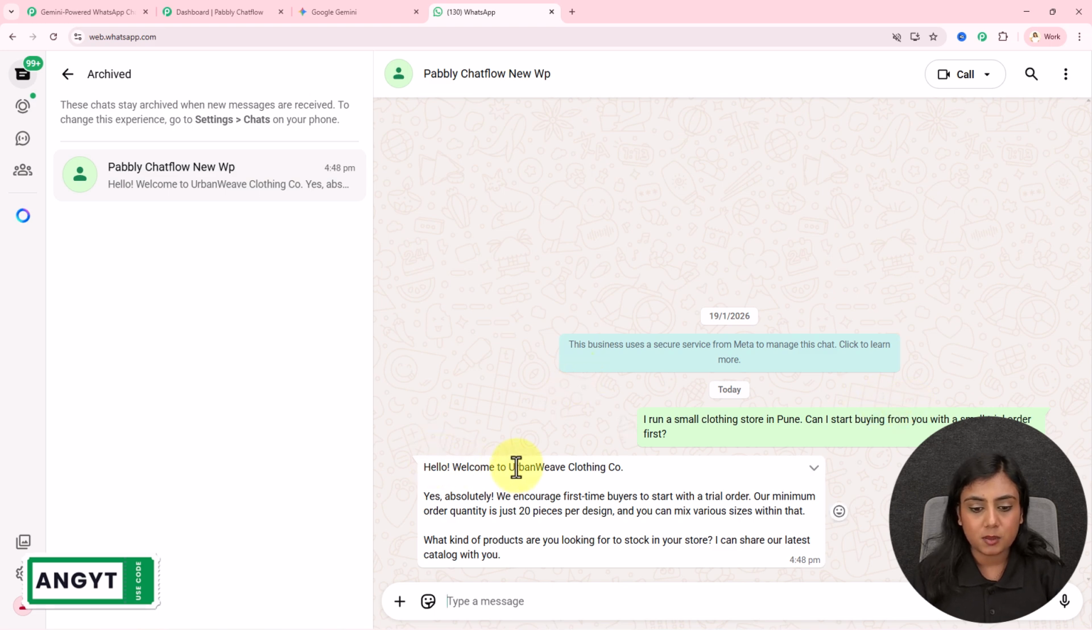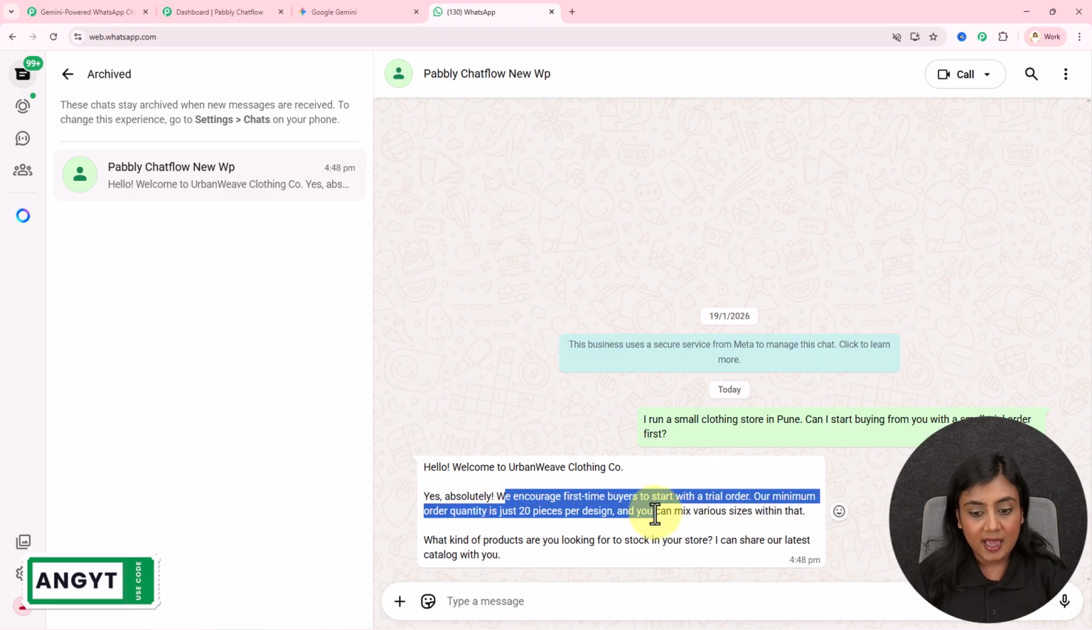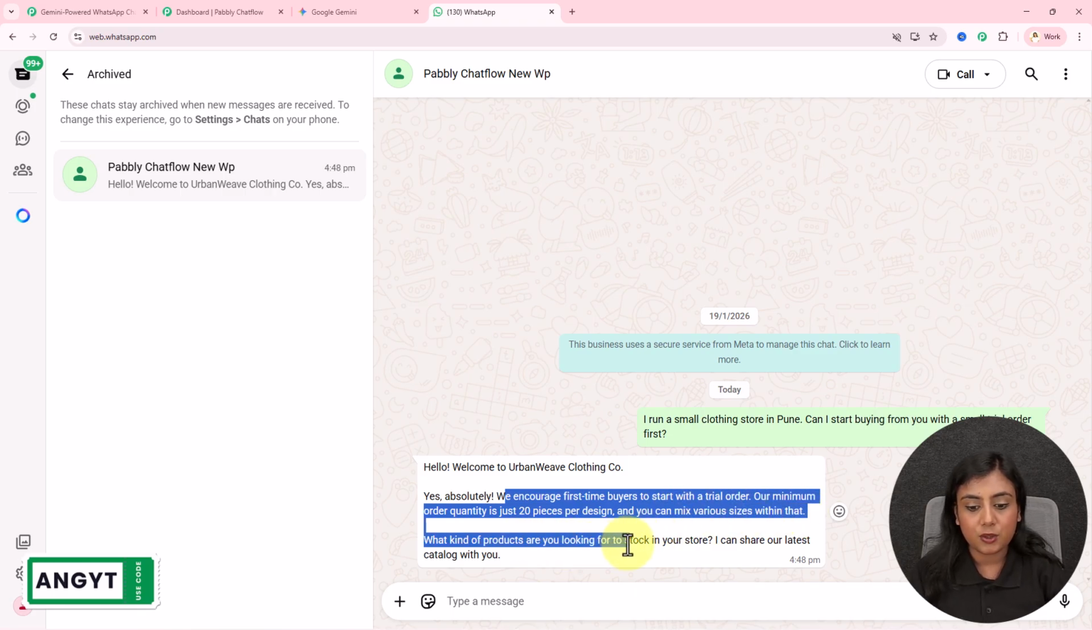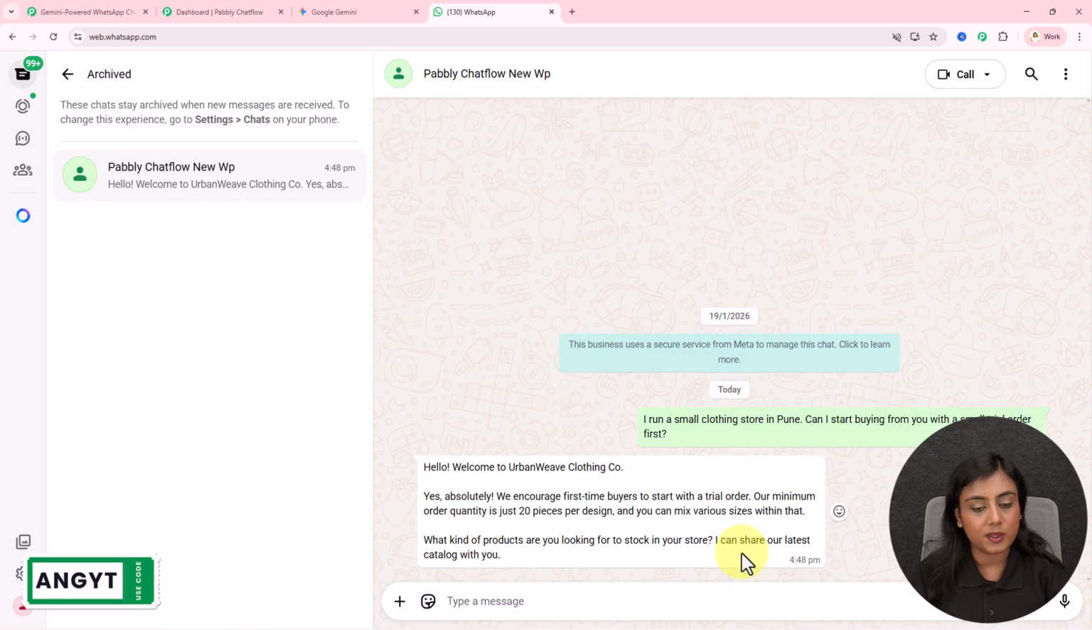Hello, welcome to Urban Weave Clothing Co. So right now I have a clothing manufacturer business. So this bot is created related to my business, so it will reply to all those questions only. Yes, absolutely. We encourage first-time buyers to start with a trial order. Our minimum order quantity is 20 pieces per design. You can mix various styles within that. What kind of orders are you looking for to stock in your store? I can share our latest catalog with you. You can see right over here I have received this reply.